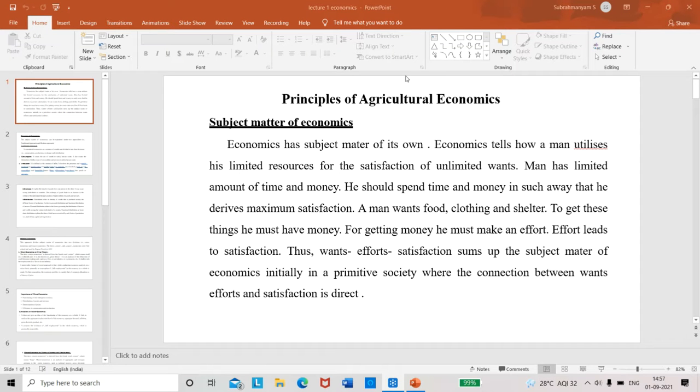Today I will discuss the principles of agricultural economics. The subject code is 141 and the subject title is Principles of Agricultural Economics. This is 141, which comes in the first year of BSc Agriculture. Now we will see what the subject matter of economics is.